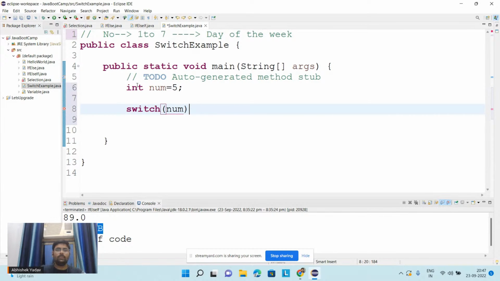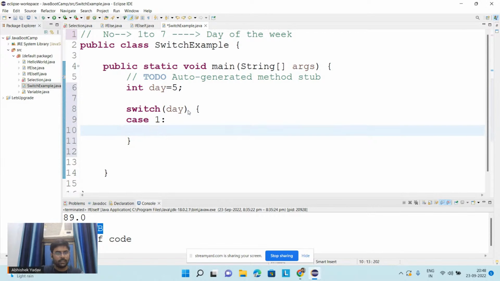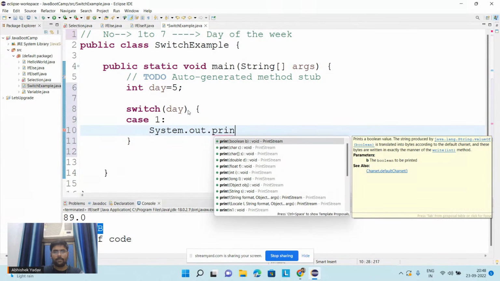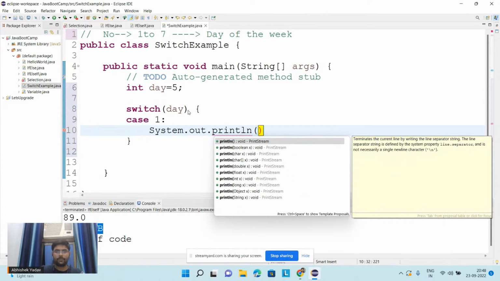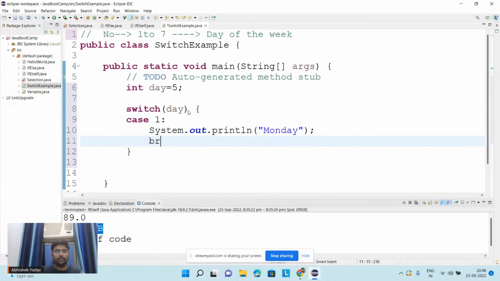Yes, sir. So here you can write day also, int day is equal to 5, and after writing day, I will use curly brackets, and inside the curly brackets I will write case 1, and after that I have to use a colon here, and here I will write System.out.println, and here I will write Monday, and after that here I will write break.